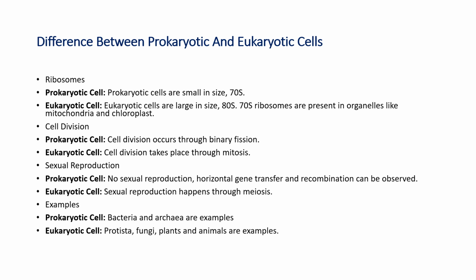There is no sexual reproduction in prokaryotic cells, though horizontal gene transfer and recombination can be observed. In eukaryotic cells, it takes place through meiosis. Then examples. Bacteria and archaea are examples of prokaryotic cells. In eukaryotic cells, we have protista, then fungi, plants and animal cells as examples.